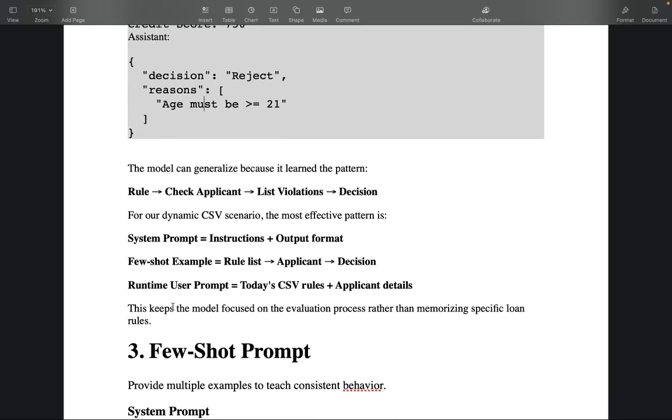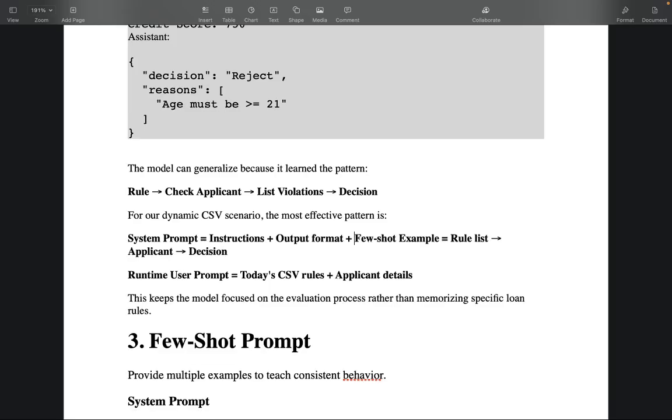This is an effective pattern. The system prompt has the instructions, the output format, and the example. In few-shot prompting we give multiple examples. So in the system prompt you have the instruction, output format, and you can give few-shot examples, where you give the rule list, applicant, and the decision.